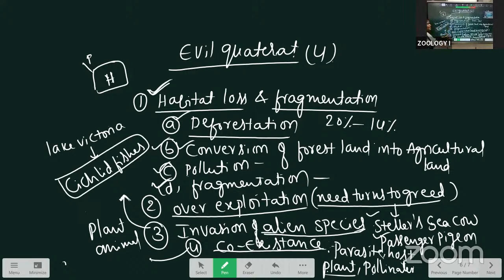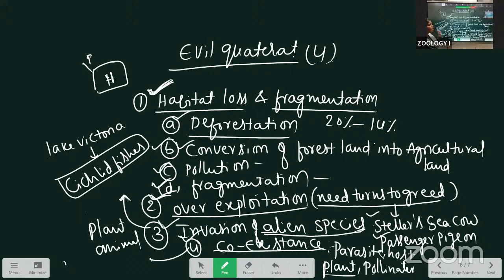Here, next is the Evil Quartet. Four are important: habitat loss and fragmentation, over exploitation, invasion of alien species, and coextinction. These headings are important. You write the headings and write one or two lines. They will give at least 2 to 3 marks. That's why you learn the main headings.